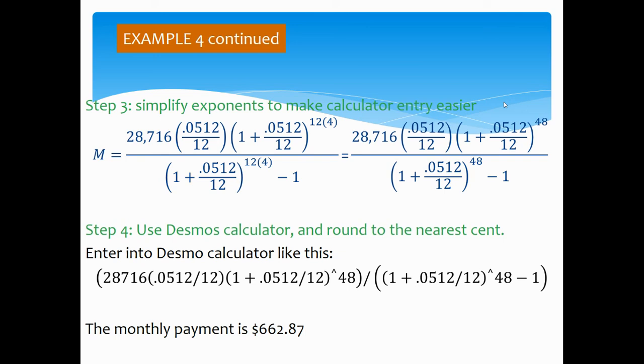$662.87. Again, mess with your calculator right now, and see if you get these values and see if it actually works for you. Okay, I will talk to you guys in class. I'll see you then. Thanks.